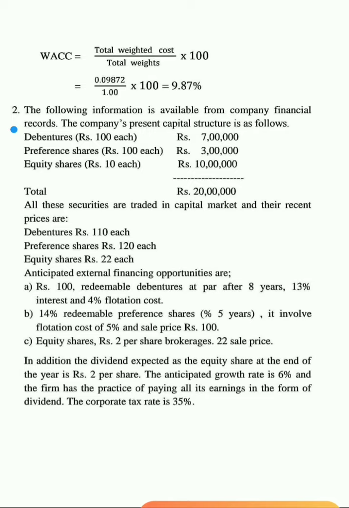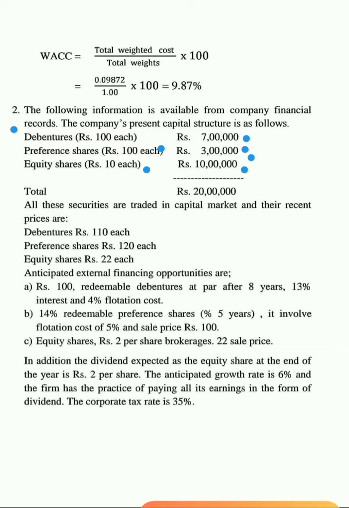The following information is available from company financial records. The company's present capital structure is as follows. Debentures, rupees 100 each, 7 lakhs; preference shares, rupees 100 each, 3 lakhs; equity shares, rupees 10 each, 10 lakhs. The total is 20 lakh rupees. So here the capital structure of a company consists of debentures, preference share capital and equity share capital, 7 lakhs, 3 lakhs, 10 lakhs respectively. Here the total will be 20 lakh rupees.